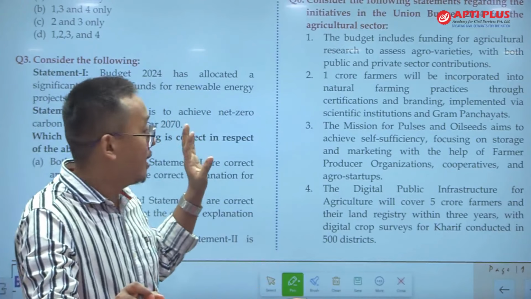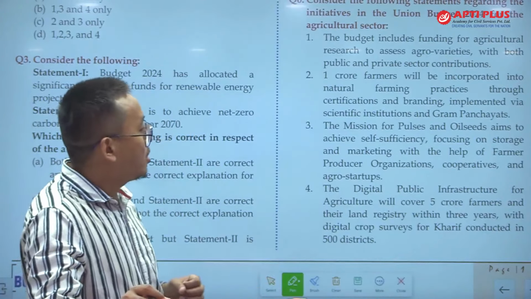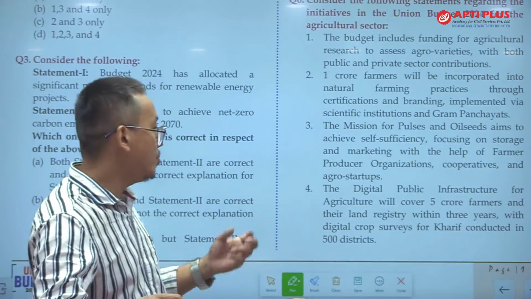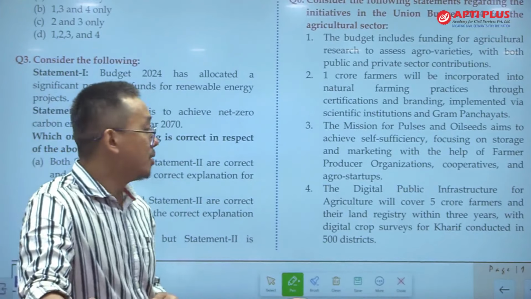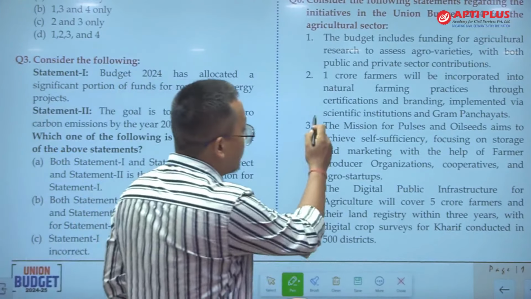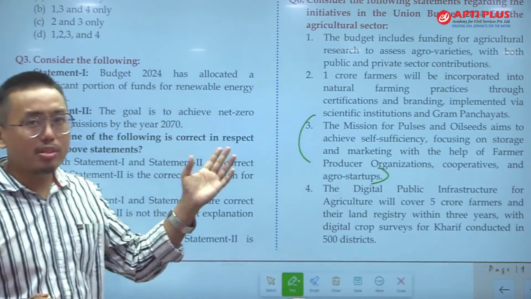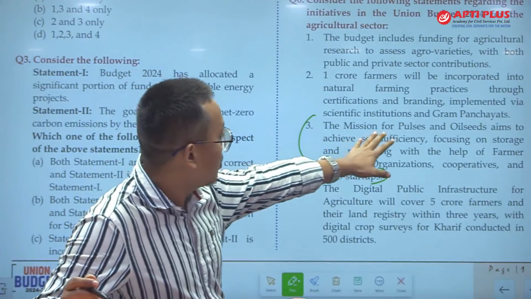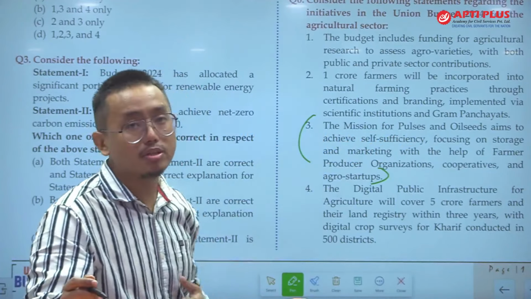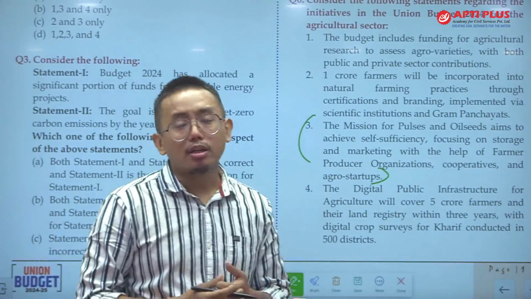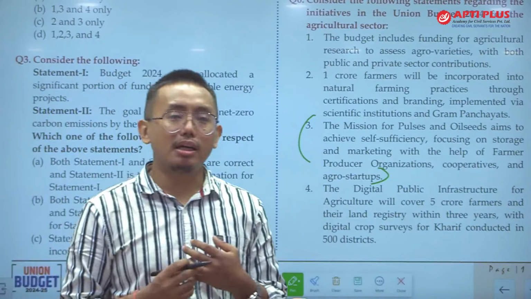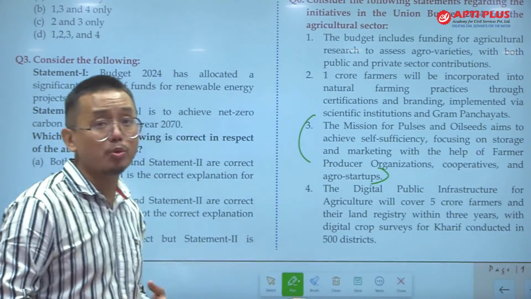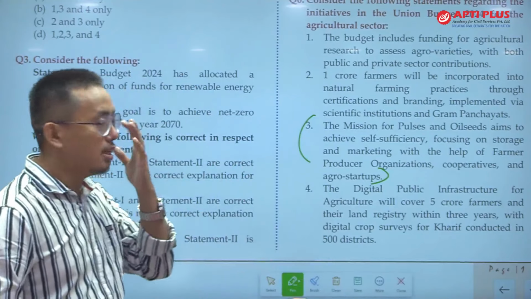Number 1 crore. ठीक है, and the mission for pulses and oilseeds aims to achieve self-sufficiency, focusing on storage and marketing with the help of farmer producer organizations, cooperatives and agro startups. So this type of statement is generally correct. ठीक है, so in this type of statement you have to remember one point: this is a generic statement. Here, the mission for pulses and oilseeds aims to achieve self-sufficiency. ठीक है, as we all know, missions are mostly aimed at achieving self-sufficiency, so for this reason the government is promoting this. ठीक है, for this reason option 3 is correct.